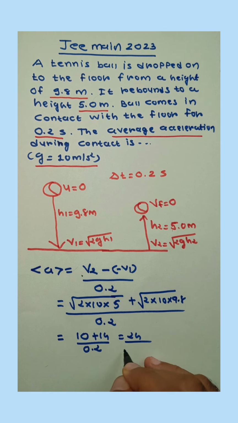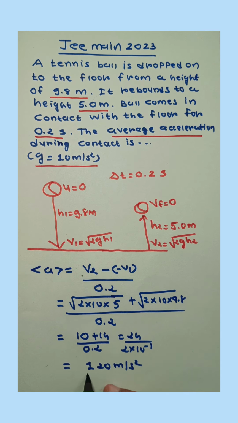So 24 into 10 raised to minus 1. So the answer is 120 meter per second square. That is the average acceleration.